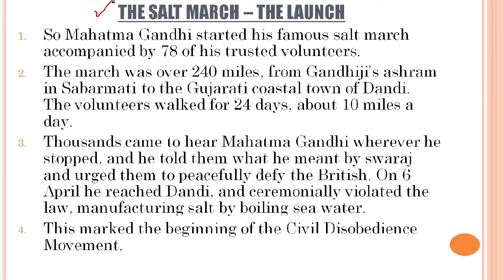Now the Salt March, the launch of this event takes place. Let us see. So when Irwin was totally unwilling to negotiate, Gandhiji started his famous Salt March accompanied by 78 of his trusted volunteers. What was this march all about? The march was over 240 miles from Gandhiji's ashram in Sabarmati. Let us highlight these points. From Gandhiji's ashram in Sabarmati to the Gujarati coastal town of Dandi.